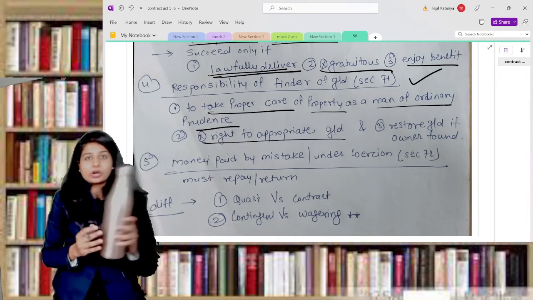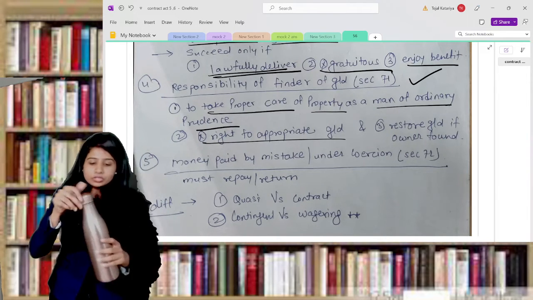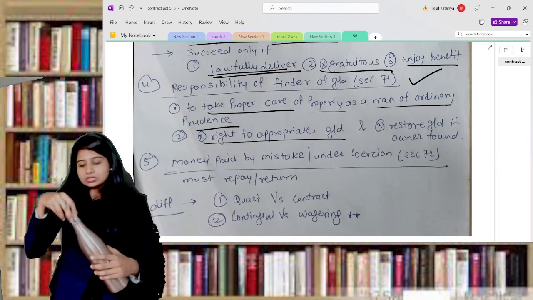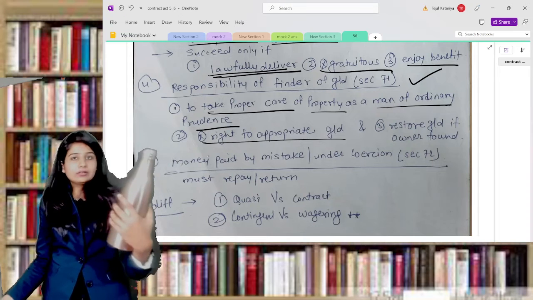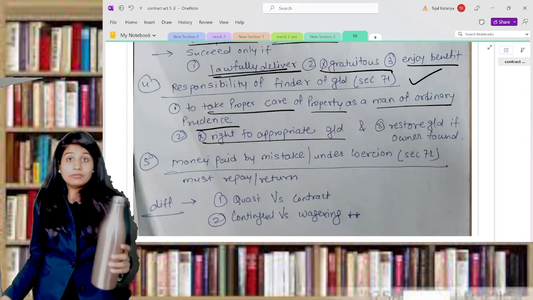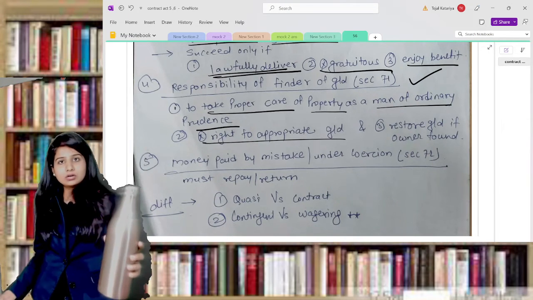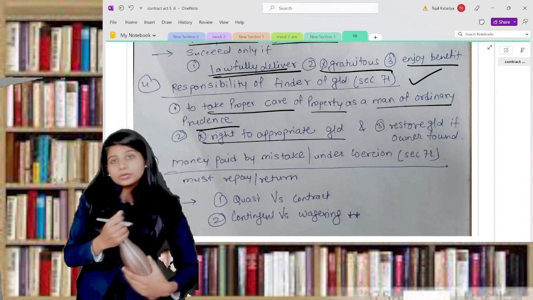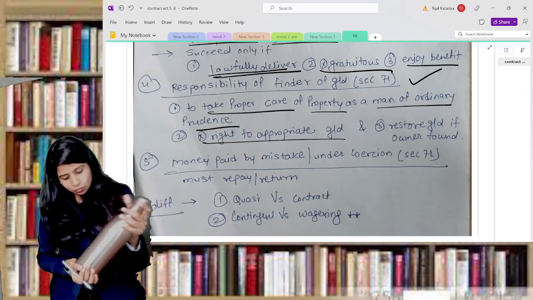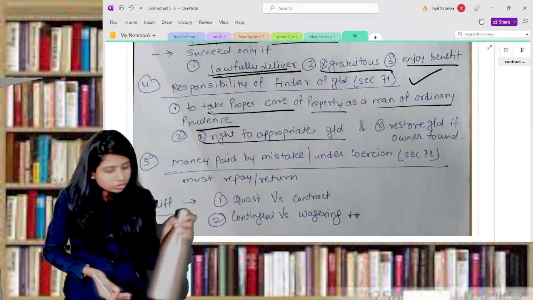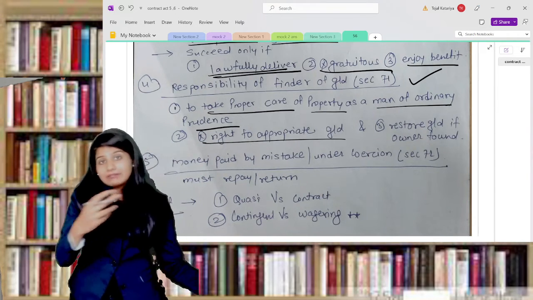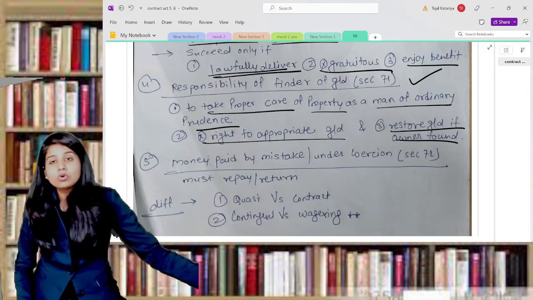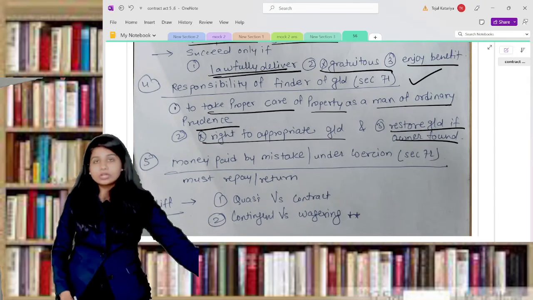You should not appropriate means you should not do any kind of a stuff to this. That means if you get this bottle, and you just cut this bottle, or you just throw this, and then you say that you are a finder of the goods and you haven't appropriated the goods, then it's wrong. You should not appropriate the goods means in whatever condition you are getting that goods, you should give it back to the true owner. And the last is restore the goods if you find the owner of that goods.